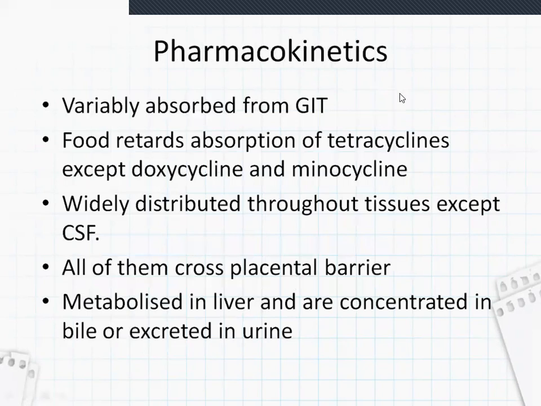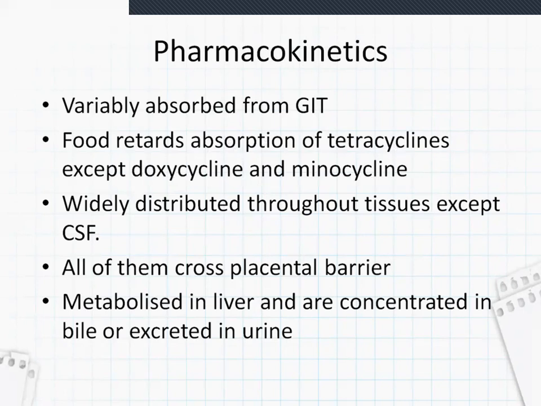Coming to pharmacokinetics of the tetracyclines, they are variably absorbed from the GIT, meaning not all drugs are absorbed at the same rate. They have different absorptions. And food retards absorption of tetracyclines except doxycycline and minocycline. Except these 2 tetracyclines, all other tetracyclines' absorption is hindered by taking any food.